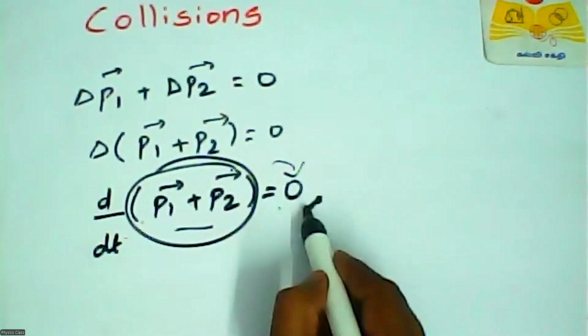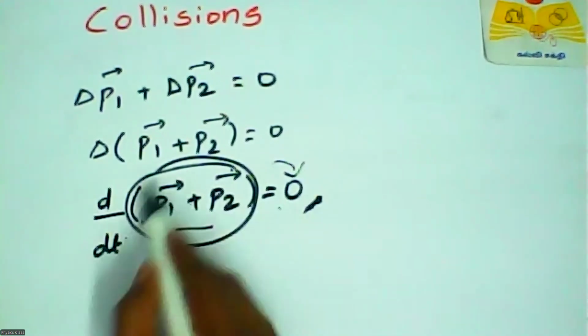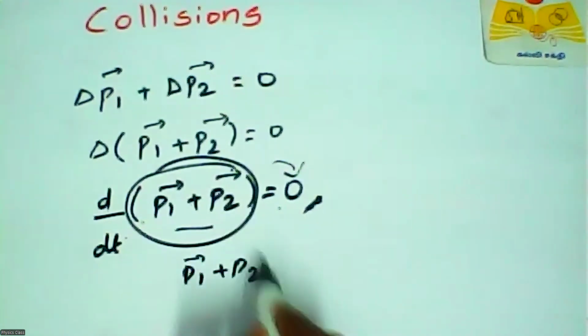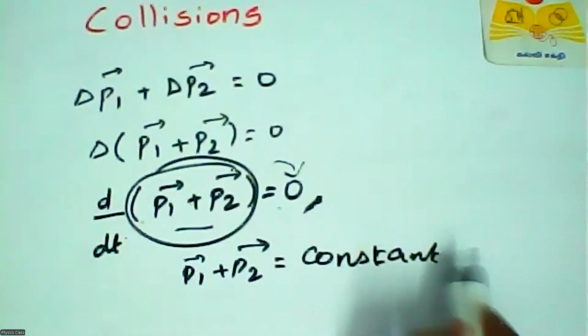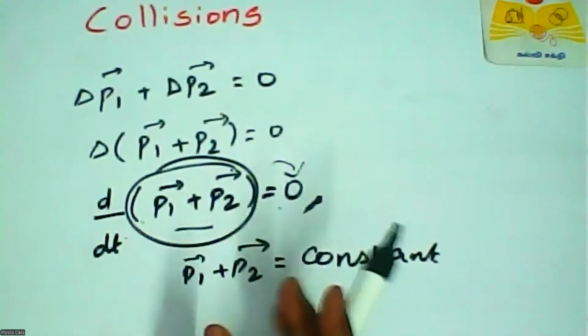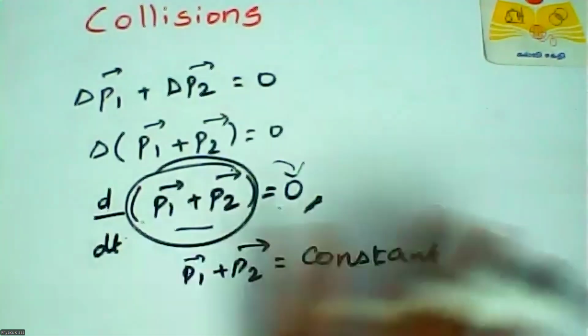Whenever 0 appears after differentiation, the term is a constant. So here P1 plus P2 is constant. So in this expression, P1 plus P2 is equal to a constant. It implies that total linear momentum is conserved.